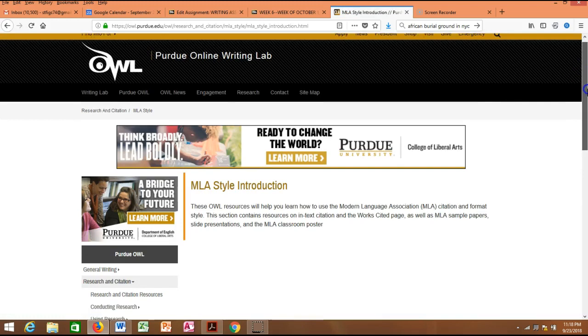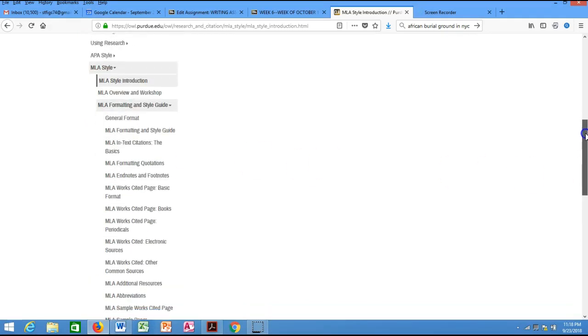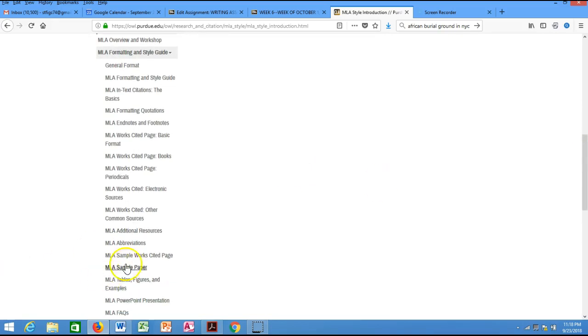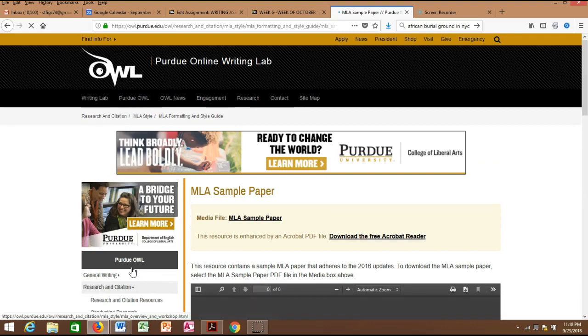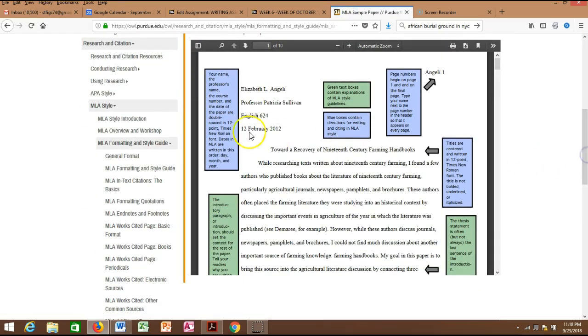So you'll have to scroll down until you get to formatting and style guide. Click into that, and then you'll see sample paper. Then you'll scroll down, and here's what your paper should look like.